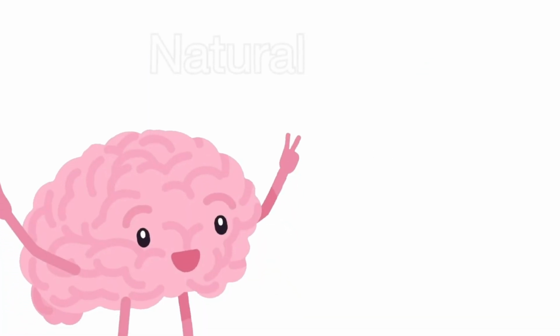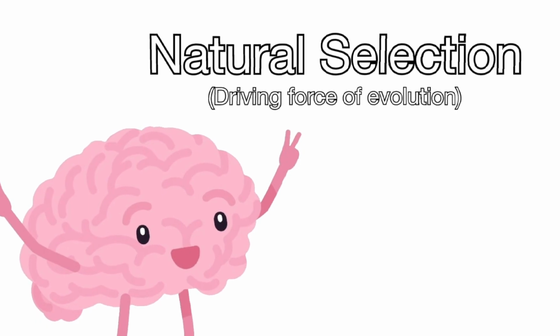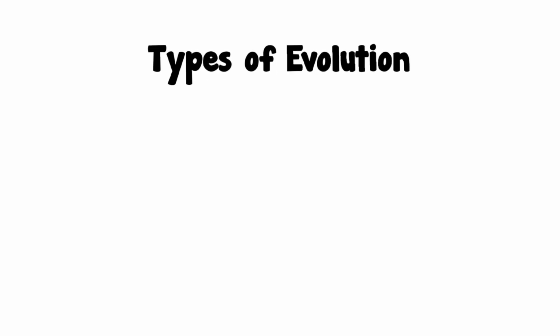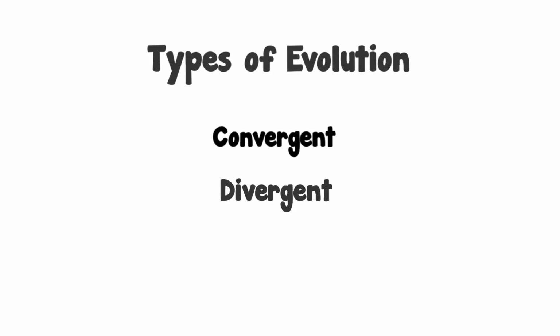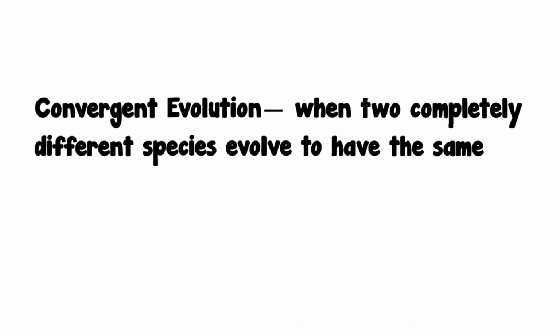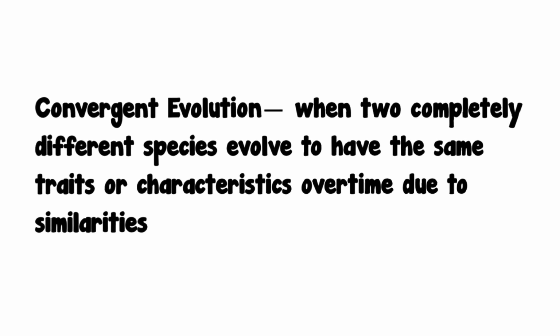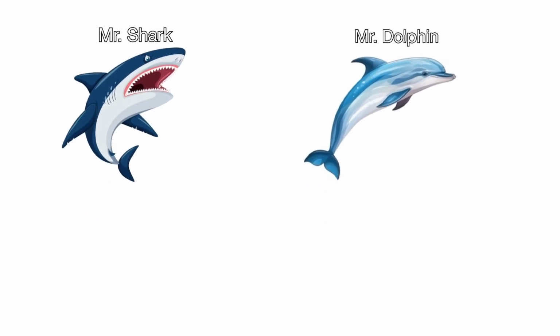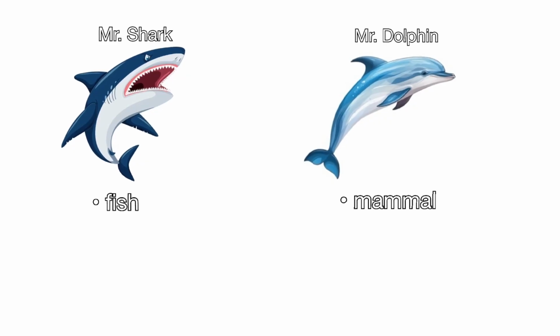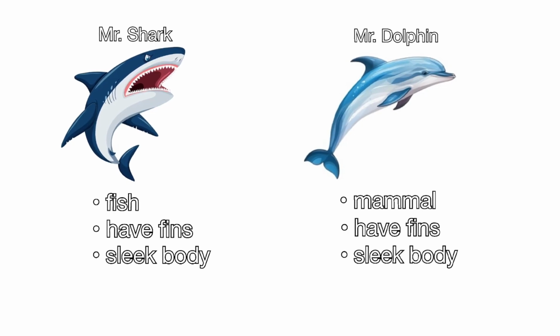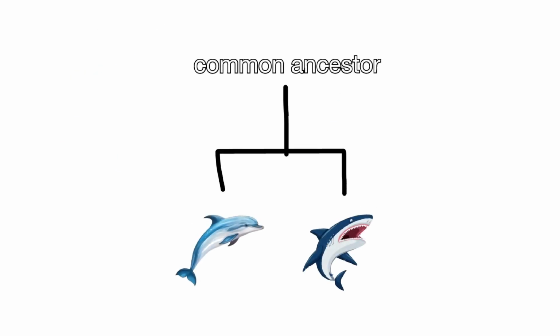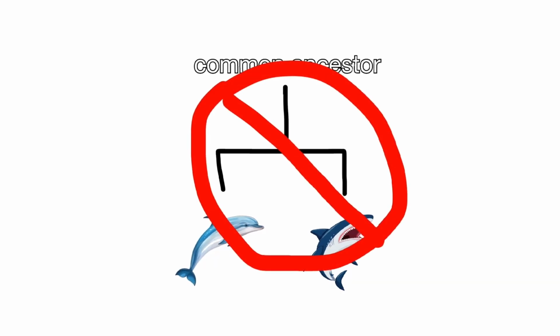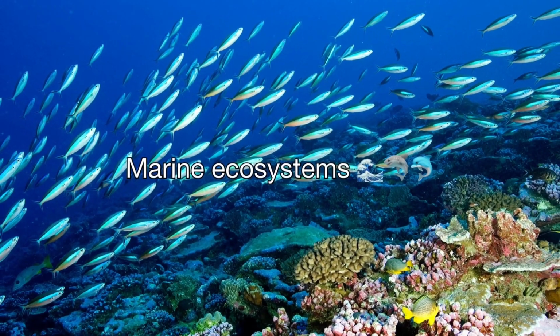Now that we have gone over natural selection, a driving force of evolution, let's look into the types of evolution. 2 important patterns of evolution are convergent and divergent evolution. The first, convergent evolution, occurs when 2 completely different species evolve to have the same traits or characteristics over time due to similarity in environment or challenges. Take a dolphin and a shark, for example, where a shark is a fish but a dolphin is a mammal, and notice how they both have fins for swimming, sleek bodies, and similar hunting techniques. These resemblances are not due to common ancestry, but rather because they live in marine ecosystems.